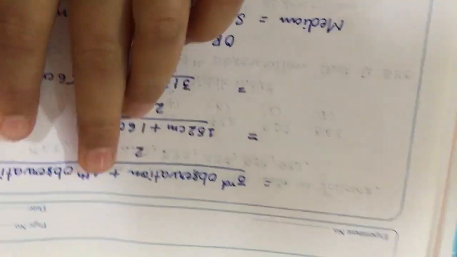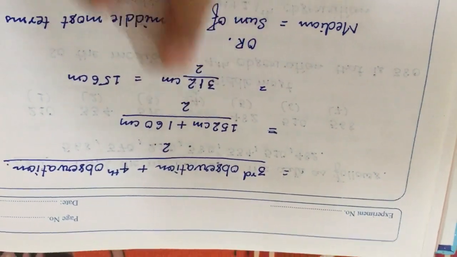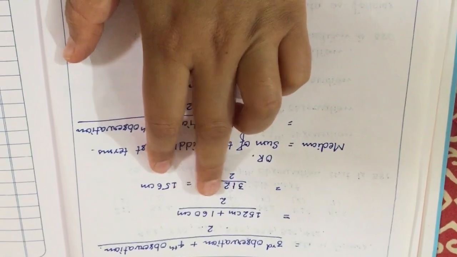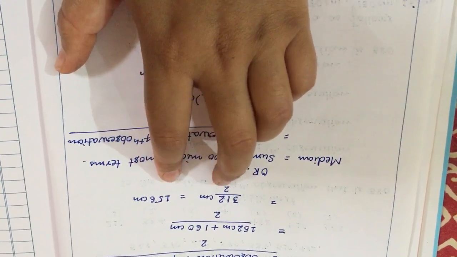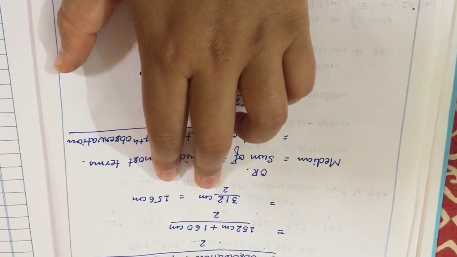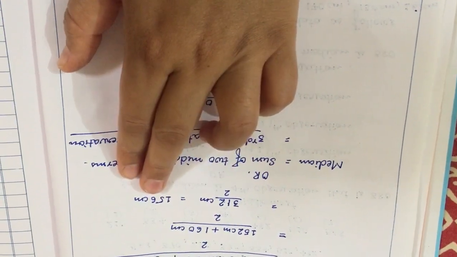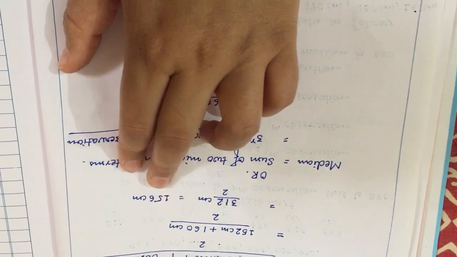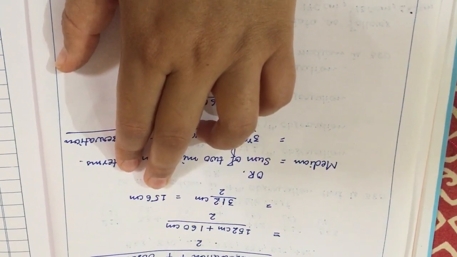It means the third observation plus the fourth observation, divided by 2. The third observation is 152 and the fourth observation is 160. So we have to find their sum and divide that sum by 2. The sum is 312 divided by 2 and our answer is 156 centimeter. So the median for this case is 156 centimeter.